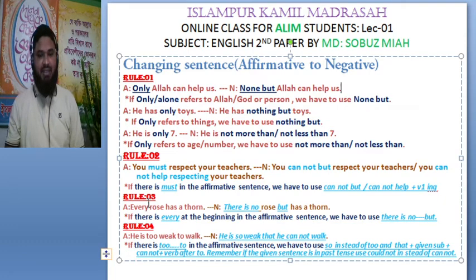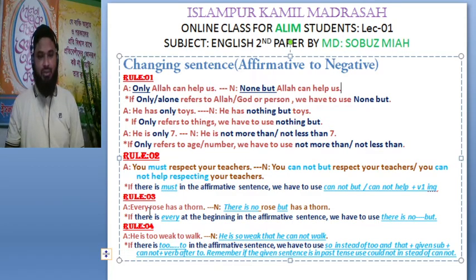After that there is a noun, rose. If there is every at the beginning in the affirmative sentence, we have to use there is no but. Thus, the negative is there is no rose but has a thorn.